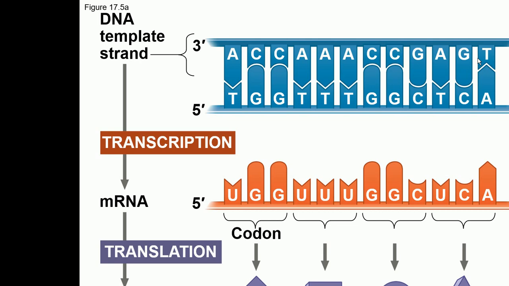It's called RNA polymerase, and RNA polymerase also works in the 5' to 3' direction. So the direction of transcription is 5' to 3', which means that the mRNA strand which will be made will be 5' to 3'. So the template strand of DNA is going to be 3' to 5'.